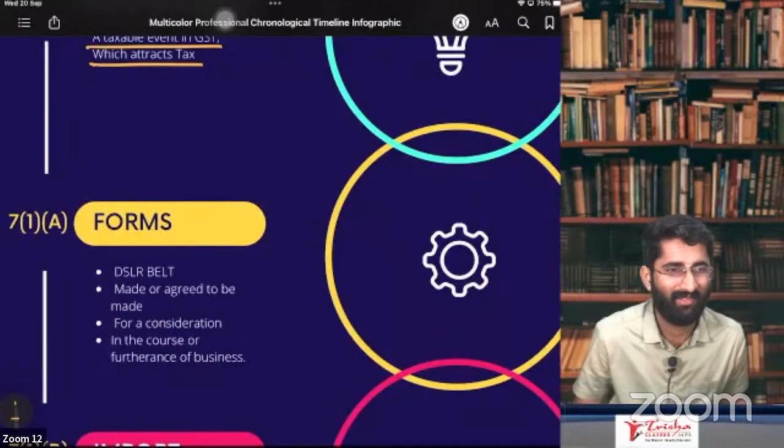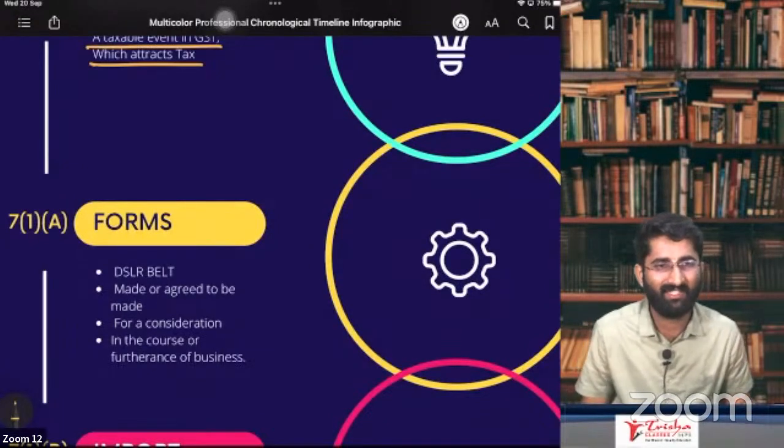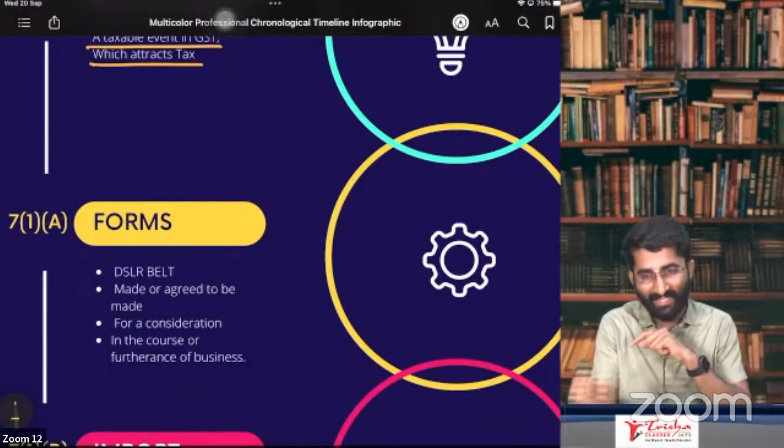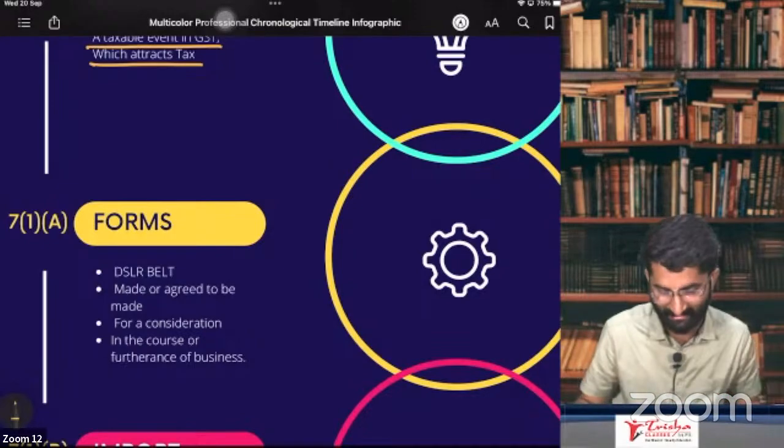Yeah, Kiran, you are right. Sir, but for giving the change, they will do it for free, right? Yes, they will do it for free. If there is any charge, then there is GST.